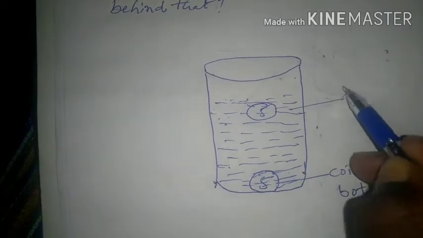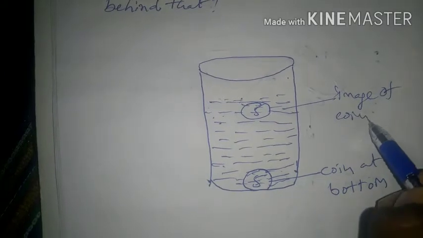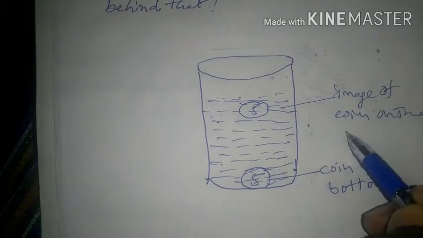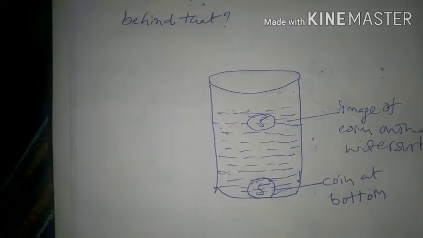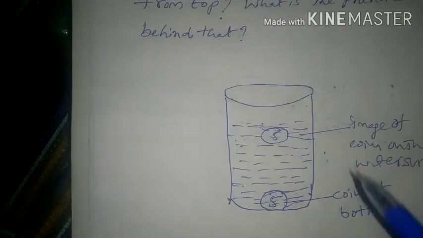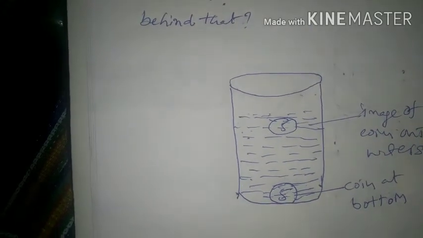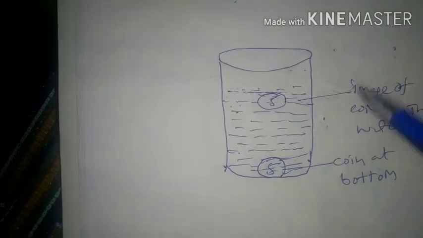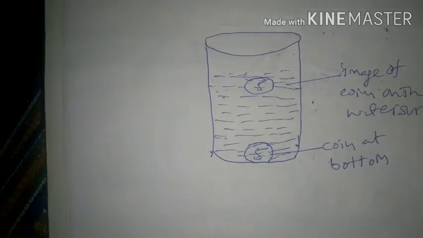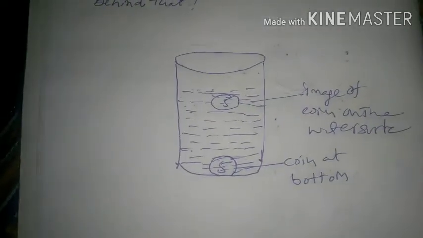This phenomenon is called total internal reflection. This is activity 7.